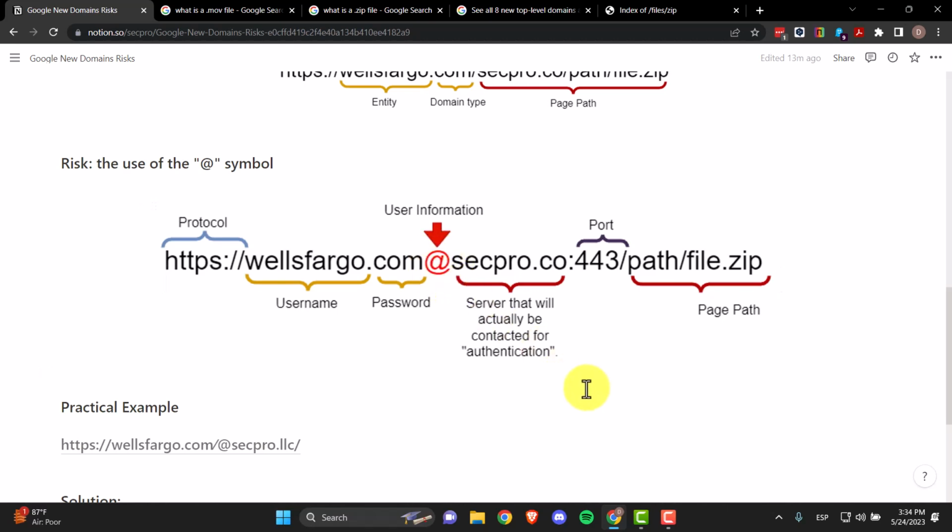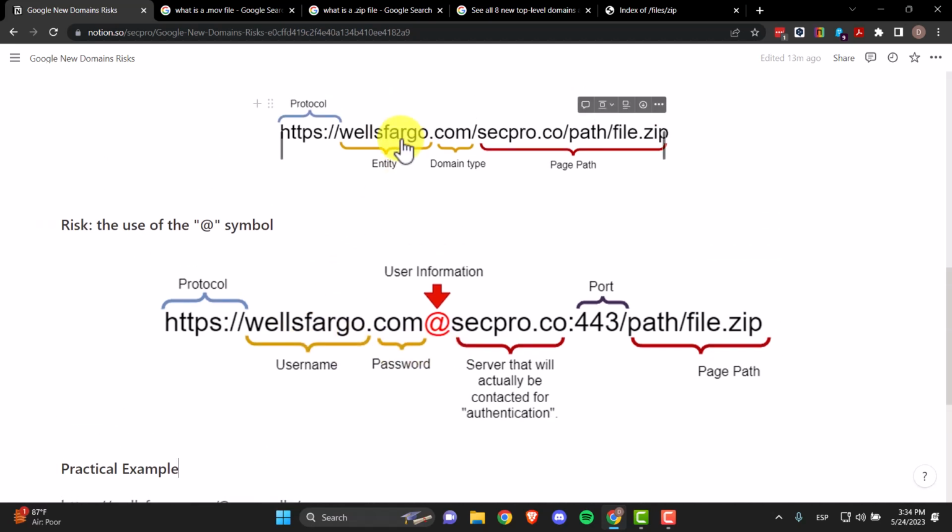This is not a new practice. What it means is that this used to be our entity and our domain type before it had the @. However, now that it has the @, it becomes a username and a password to that URL.